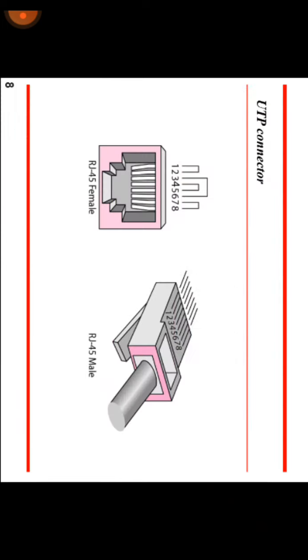Next one is the UTP connector. UTP, as I have already told, is an unshielded twisted pair cable. There are two parts, one is the female part and another is the male part. The cost of UTP is less compared to the cost of STP. UTP has each pair of wires twisted together, and those wires are then wrapped in tubing without any other protection. This is the UTP performance, shown in the graph. The attenuation is mentioned in dB per kilometer, and the frequency is on the x-axis.